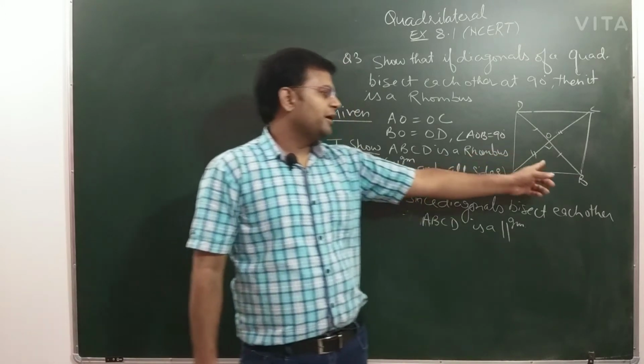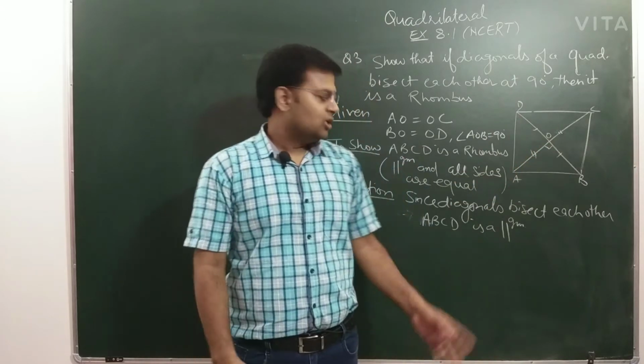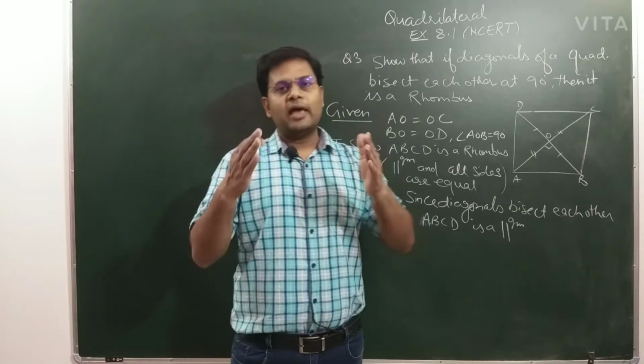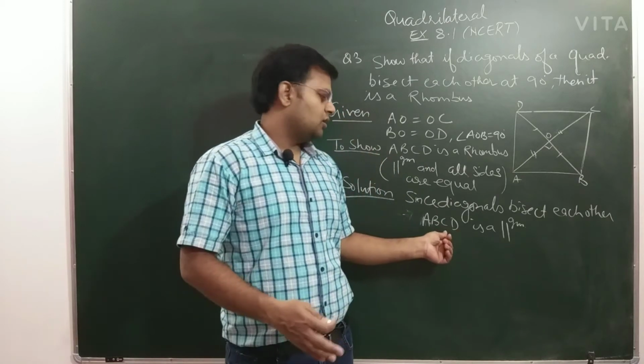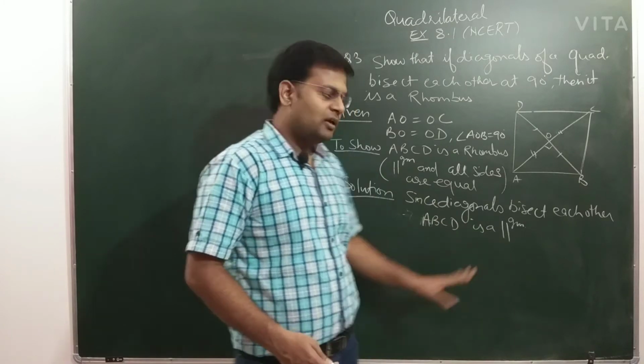So in this quadrilateral, it is given to us that diagonals are bisecting each other. So we can use the result that if in a quadrilateral diagonals bisect each other, then the quadrilateral will be a parallelogram. So we can write it here, this is fine.